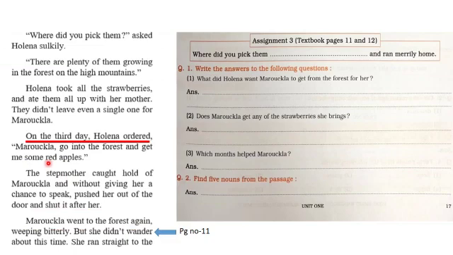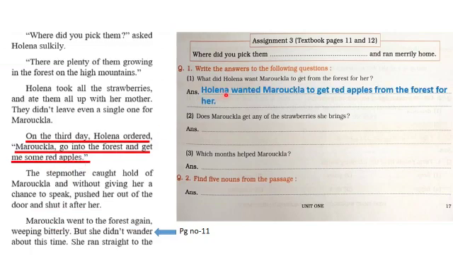On the third day, Helena ordered Mirocla to go into the forest and get some red apples. So she wanted red apples. So let us write the answer. Helena wanted Mirocla to get red apples from the forest for her.